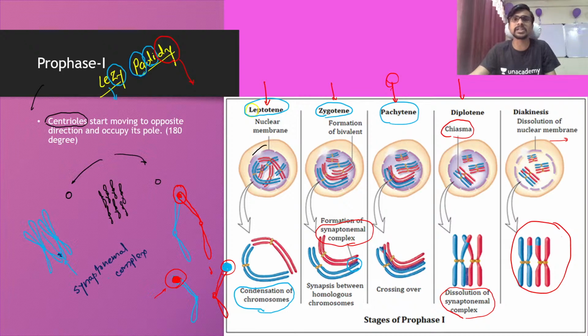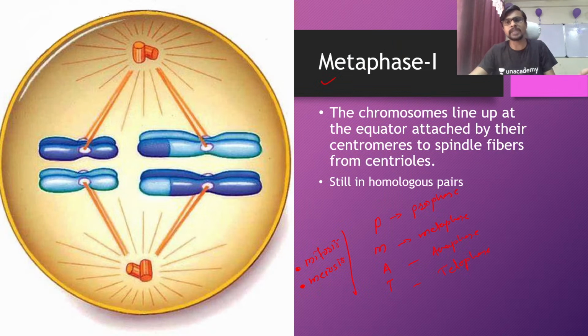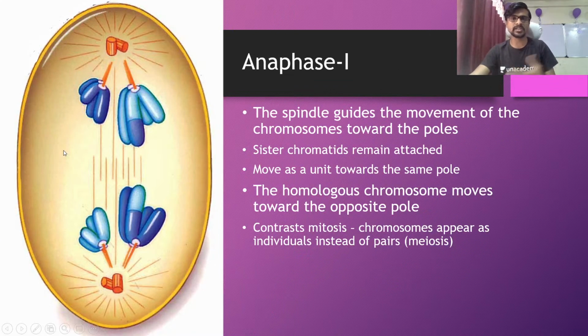These are nothing but the 5 phases which come under the prophase 1, and now we are in the metaphase 1. We know the metaphase stands for the chromosomes being at the middle or the equator of the cell, and that's why we call it metaphase. Okay, so this is the metaphase where the chromosomes are coming to the equator and start segregating from each other. So anaphase is where the chromosomes look like a banana and they are moving toward the opposite poles.